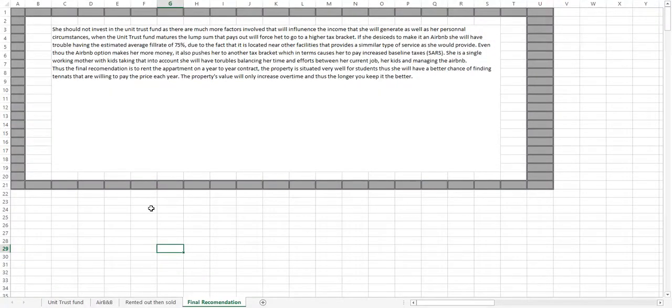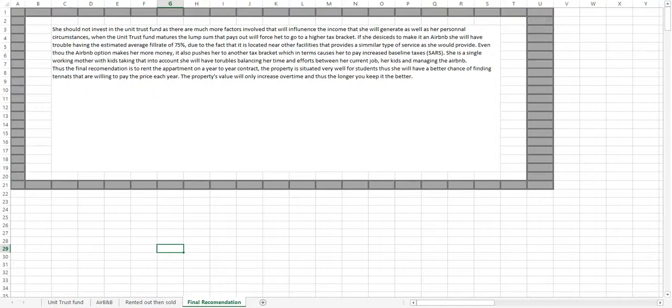She should not invest in the unit trust fund, as there are much more factors involved that will influence the income that she will generate, as well as her personal circumstances. When the unit trust fund matures, the lump sum that pays out will force her to go to a higher tax bracket. If she decides to make an Airbnb, she will have the trouble of having the estimated average full rate